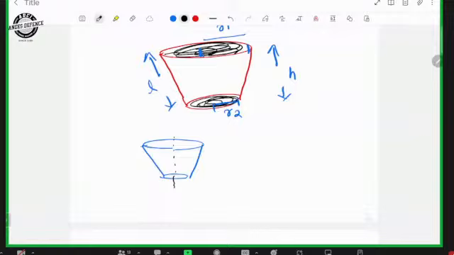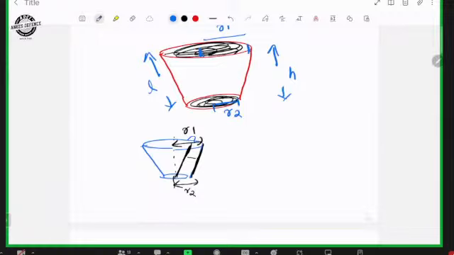Here, if this slant height line is shifted in this way, it will look like this. The total radius is R1, and we shifted R2 portion.